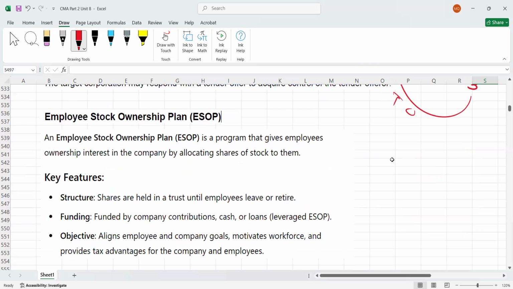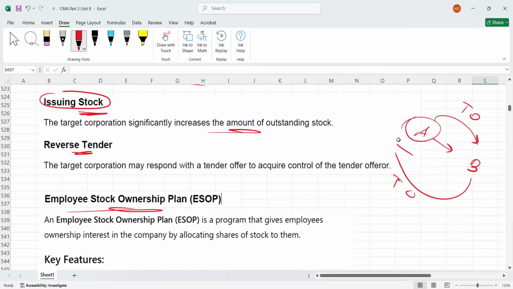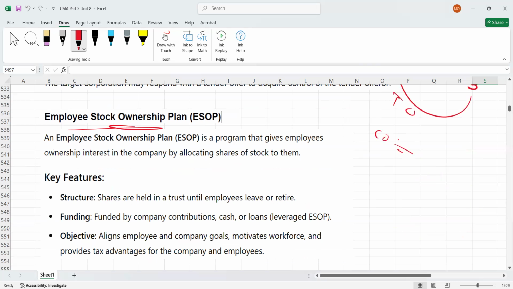Then, guys, we have the employee stock ownership plan also. What is employee stock ownership? Here the company is giving employees ownership plans. Simply, the company is giving its shares to the employees. These shares may be given when employees leave or retire. Until then, these shares are held in the trust. Trust means it is held with the company only, but you have given this plan to the employees.